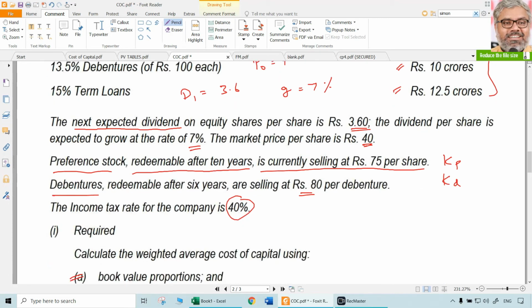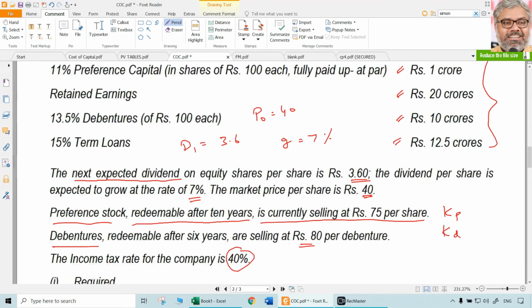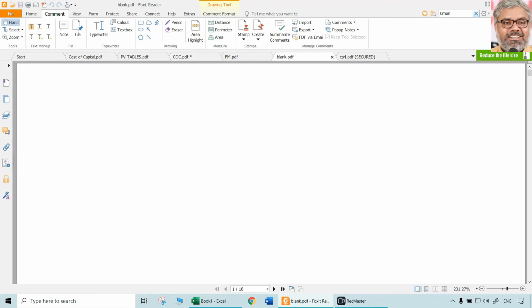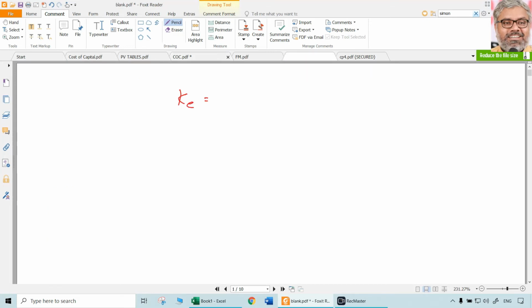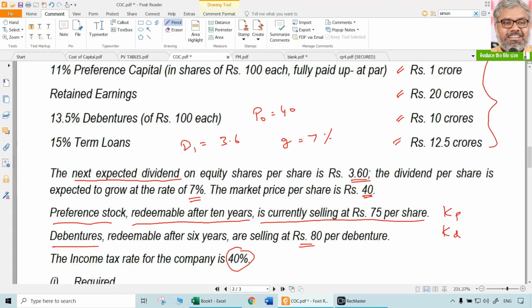When we calculate individual costs of capital, first we can calculate KE, the cost of equity. So what is cost of equity? D1 by P0 plus G. D1 is 3.6 divided by P0, which is 40.